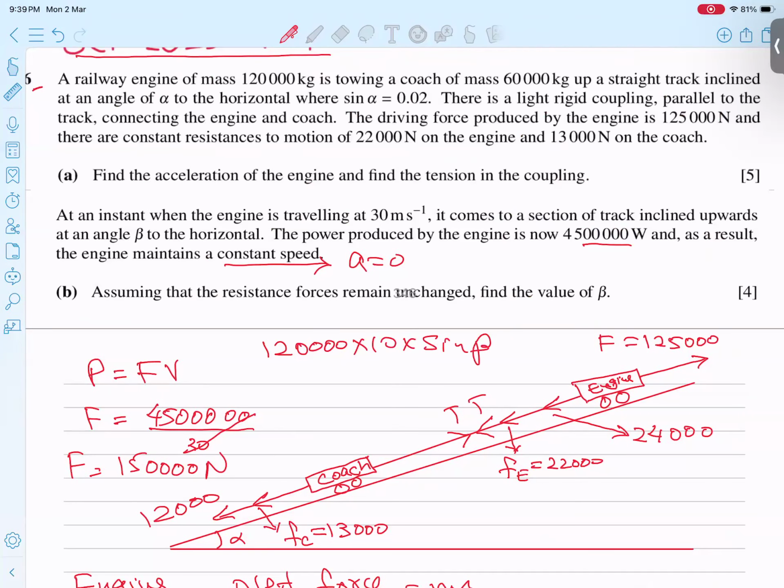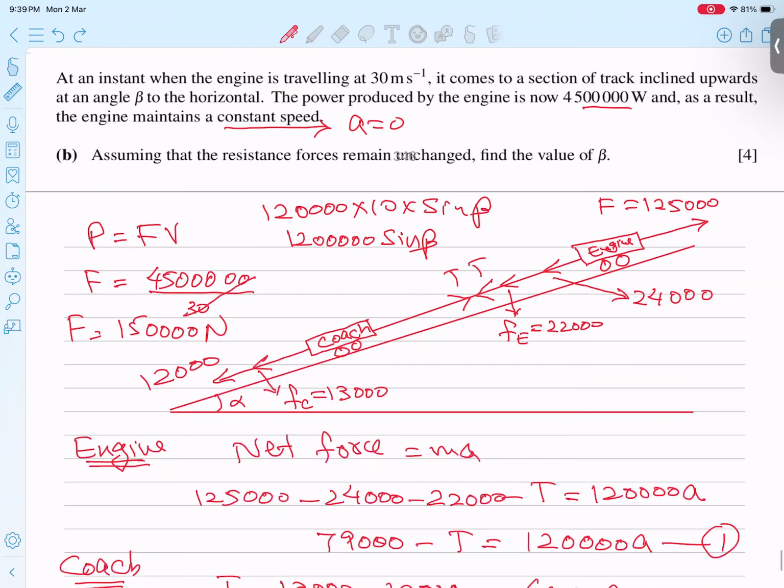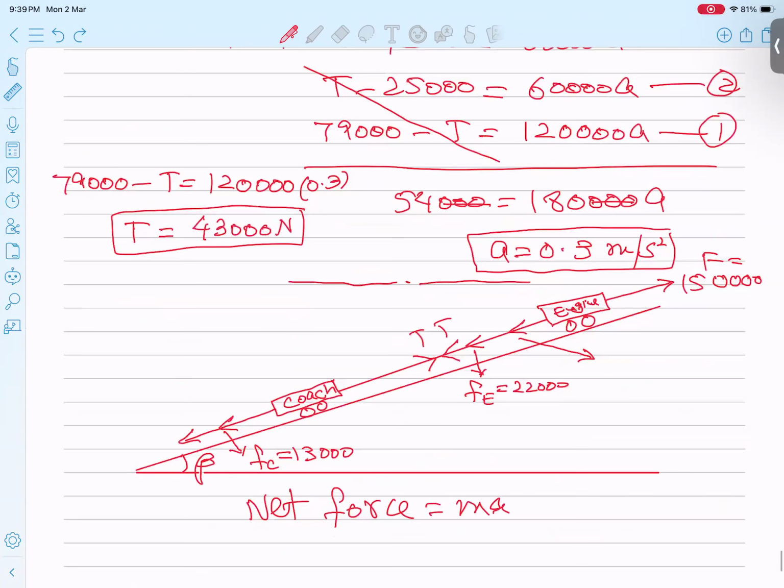This is the weight component acting on the train engine: 1.25 with 5 zeros, and sine beta.